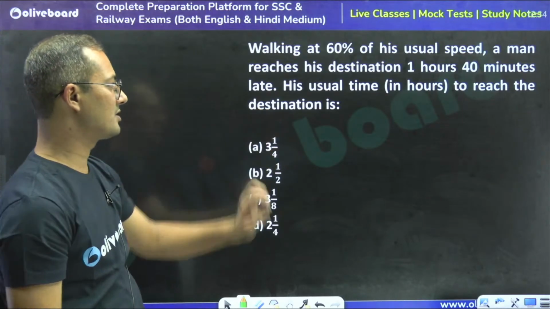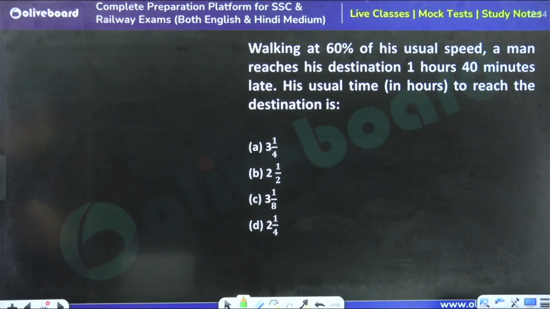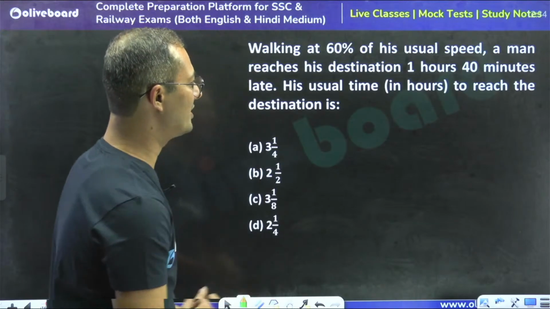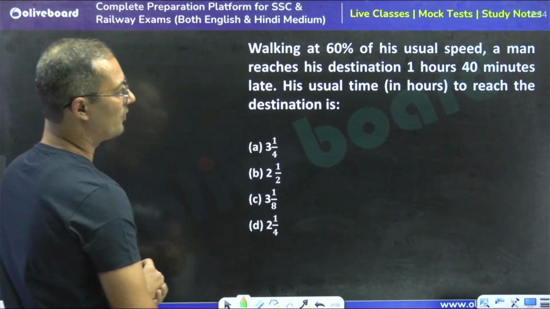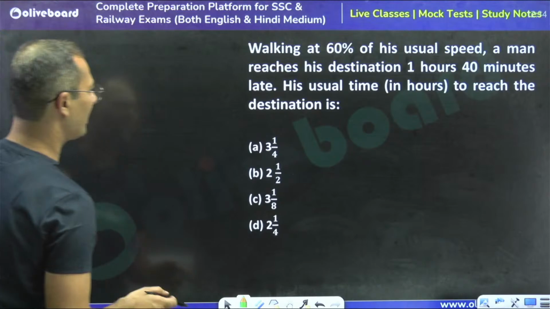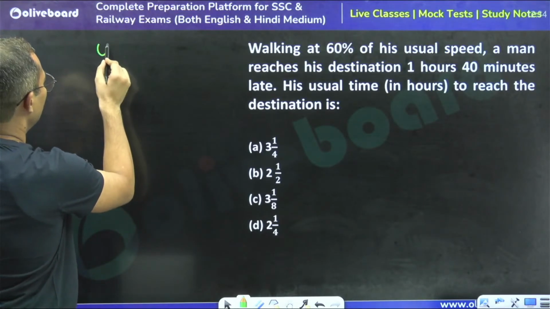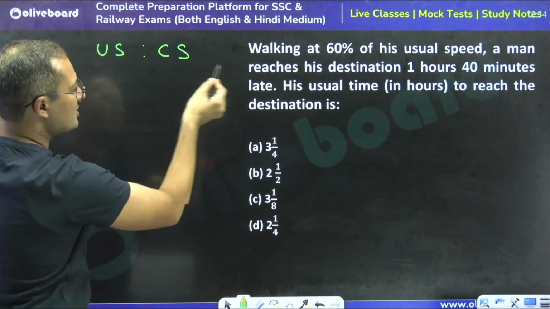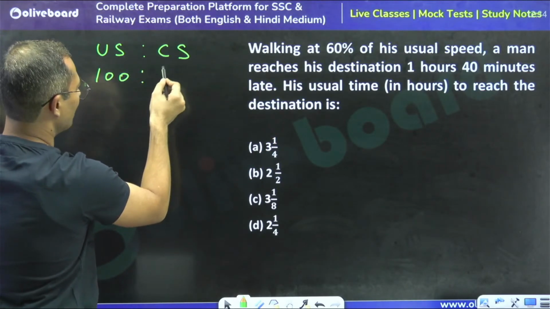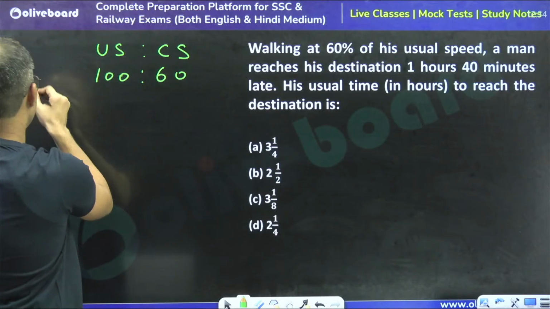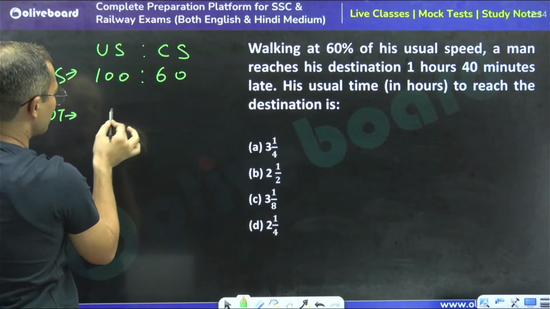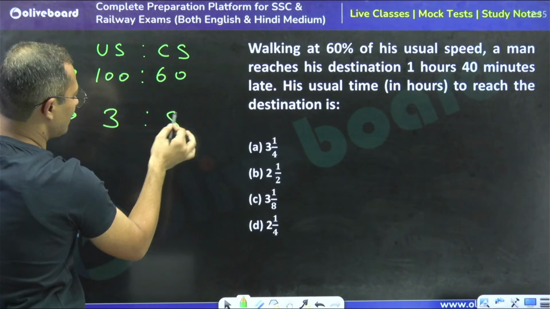Tell me, what is the answer for this question? Walking at 60% of his usual speed, a man reaches the destination 1 hour 40 minutes late. So we have the usual speed and the changed speed. If the usual speed is 100, now the changed speed is 60. So this is the ratio of speed. Now what is the ratio of time? The ratio of time gets reversed, so we can say 3:5.